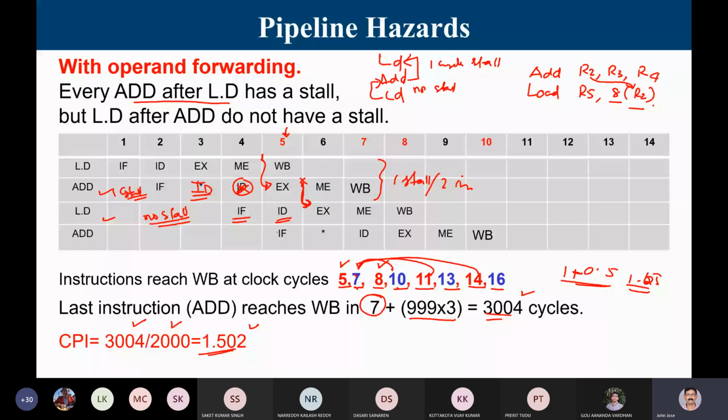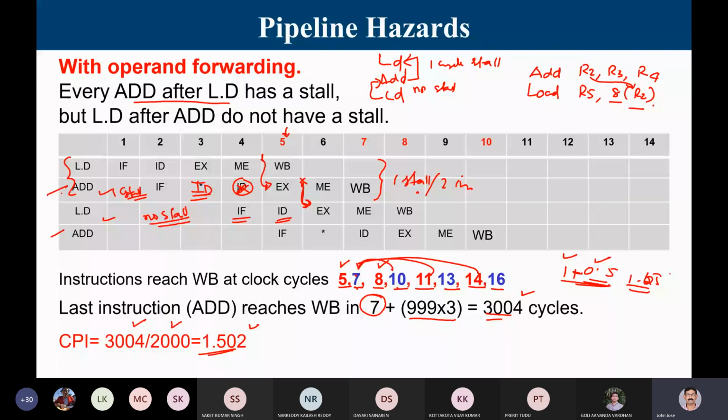This is the way you find it out. Either you can solve it this way, or if you're able to find out when a stall happens and break down the number of stalls per clock cycle, I can bring it down to base CPI plus stall CPI. So CPI is the number of stalls per instruction. Here I have one stall for every add, and that means one stall for every 2 instructions. That is 0.5. So this is the CPI with operand forwarding and without operand forwarding.